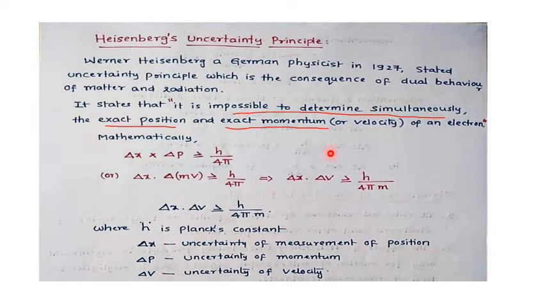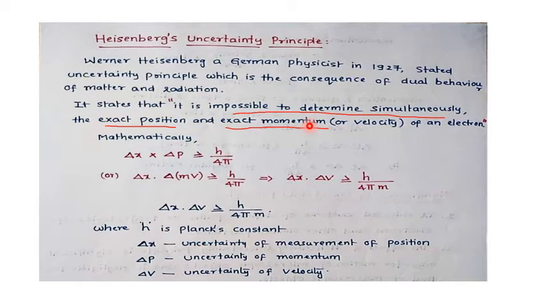Next, delta x into delta p. Momentum p equals mv, as you studied in physics. So delta x into m delta v is greater than or equal to h by 4 pi. Delta x represents the uncertainty in position, and delta v represents the uncertainty in velocity. Momentum indirectly explains the velocity, because momentum is the product of mass and velocity.